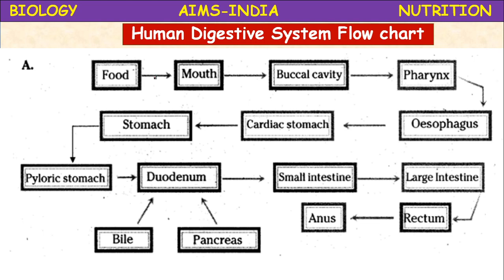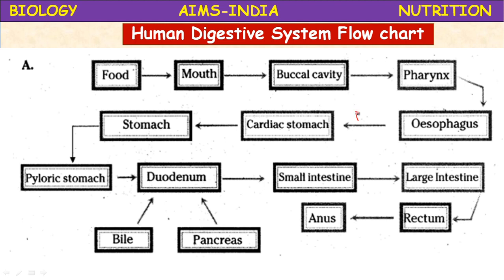The food is taken into the mouth. In the buccal cavity or oral cavity, the process of digestion begins, and the bolus is formed in the mouth. That bolus is passed into the pharynx. In the pharynx there is no digestion, but the action of ptyalin on the starch continues in the pharynx as well as in the esophagus.